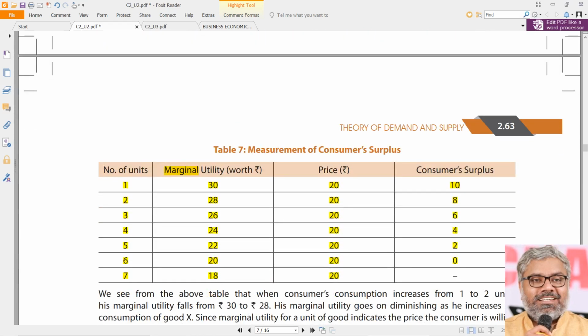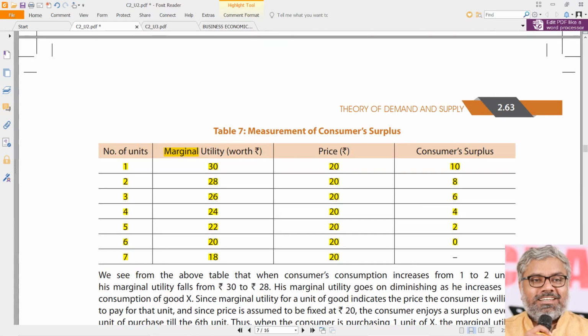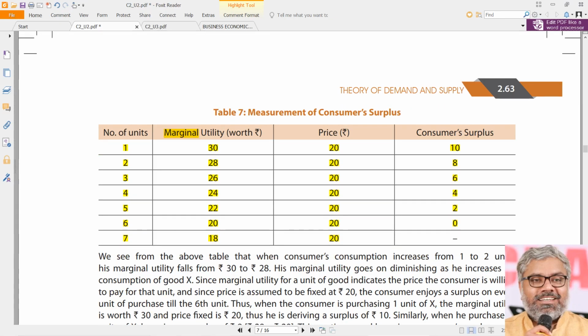By the way, don't think that practically somebody is going to buy 1, 2, 3, 4, 5, 6 units and check whether there is a consumer surplus or not. This is theory, just imaginary situations. We have to keep that in mind. This example, what it proves, that we should understand.